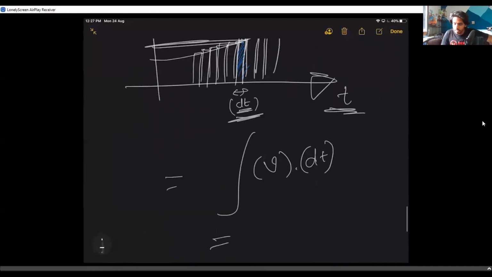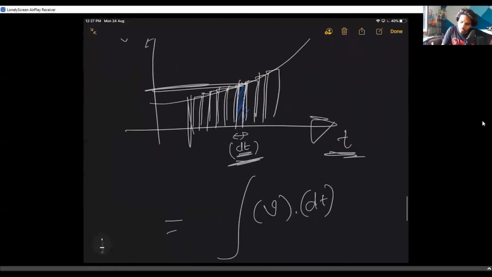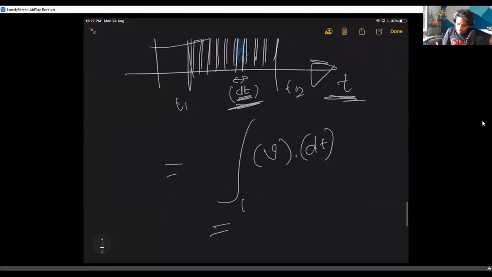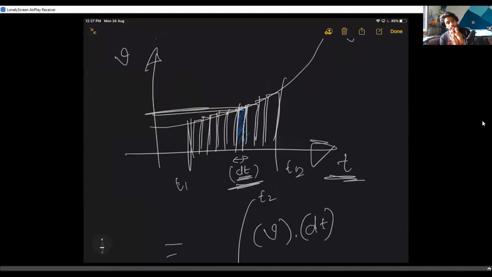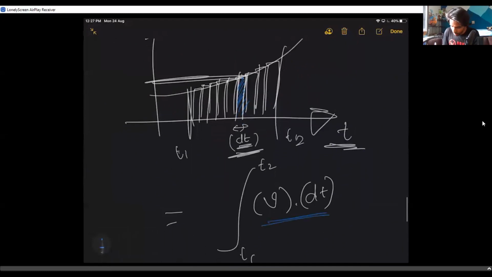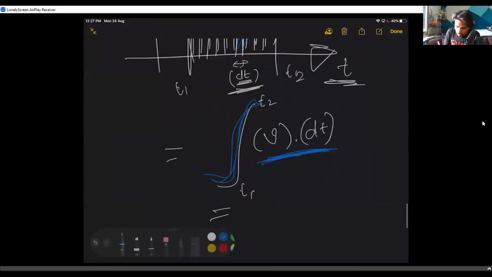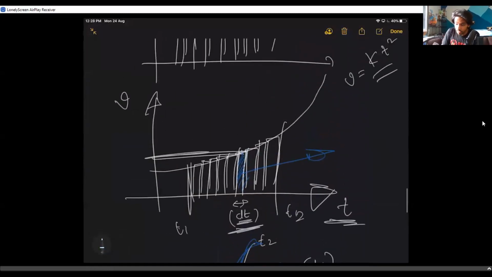Once I do this, if I integrate, of course, with limits from some time t1 to t2, what we are considering is each and every slice. If I simply write v dt, I'm only considering this one. But the minute I put this symbol, I'm actually referring to all the small slices right beneath that curve. So if I do that, I need the velocity equation. The velocity equation must be given.